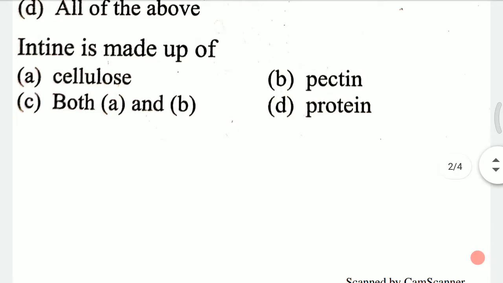Question 5th. Intine is made up of A. Cellulose, B. Pectin, C. Both A and B, D. Protein. Intine is made up of, and the answer for this question is C, that is both A and B. Intine is made up of cellulose and pectin.